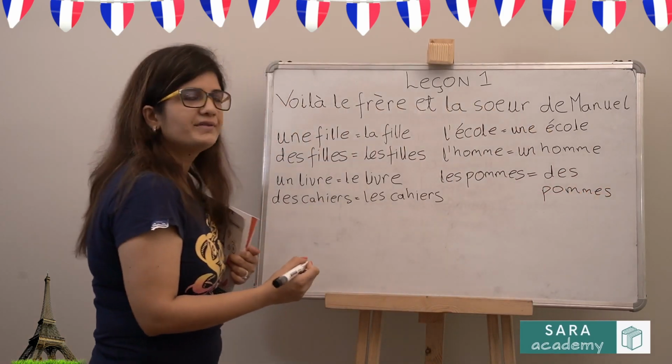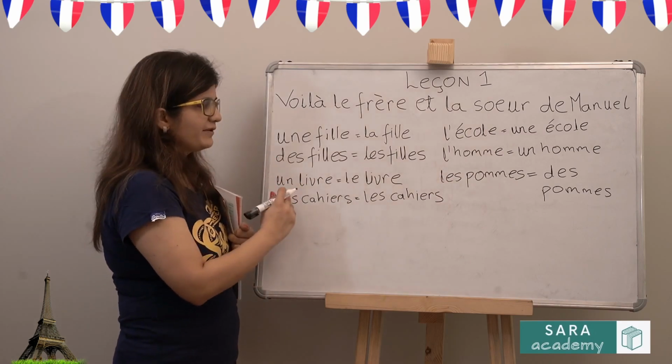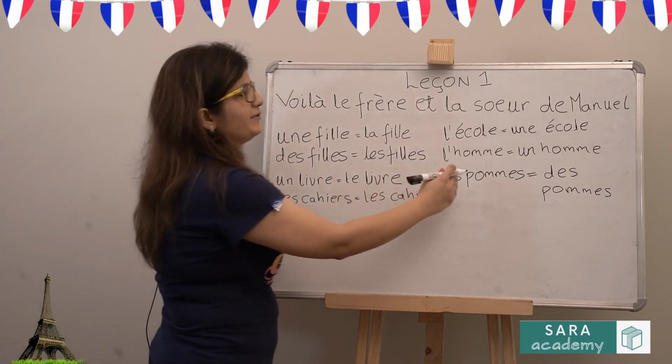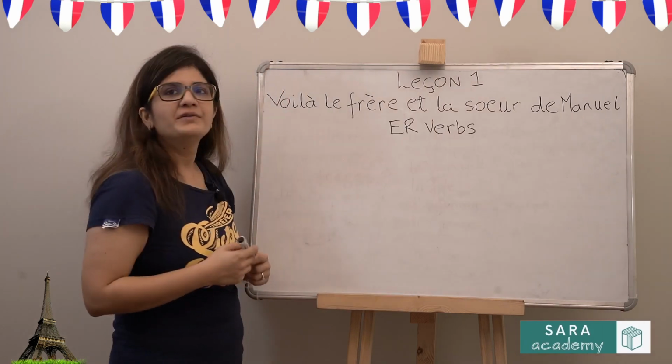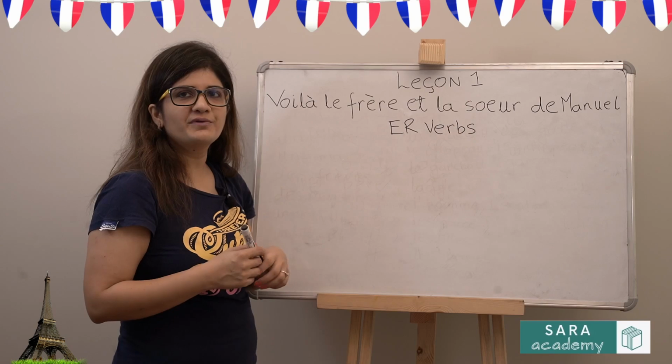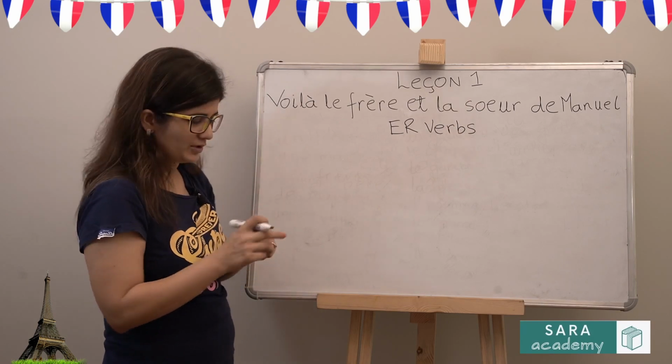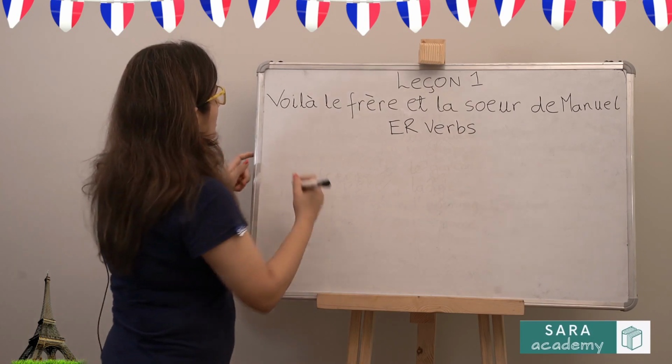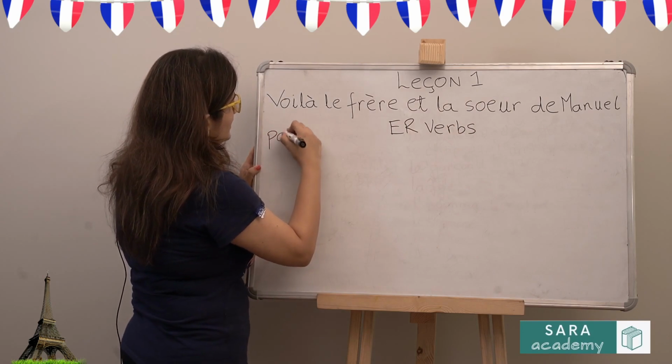So this is how we will convert from indefinite to definite and definite to indefinite. We will now recap the ER group of verbs. This is the first group of verbs that we had done in the last book. So let's take the verb parler for example, which means to speak.